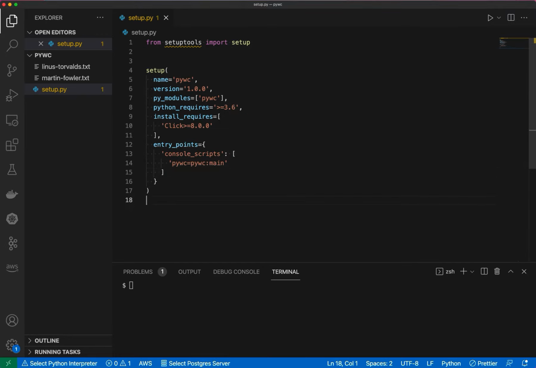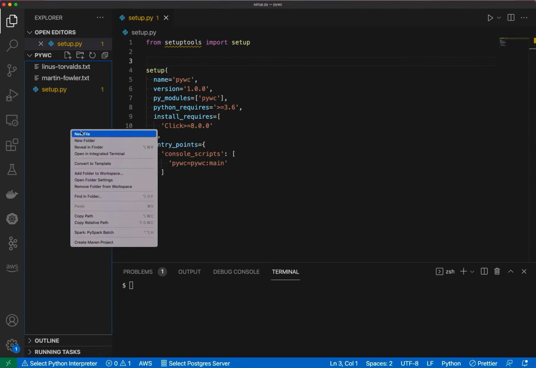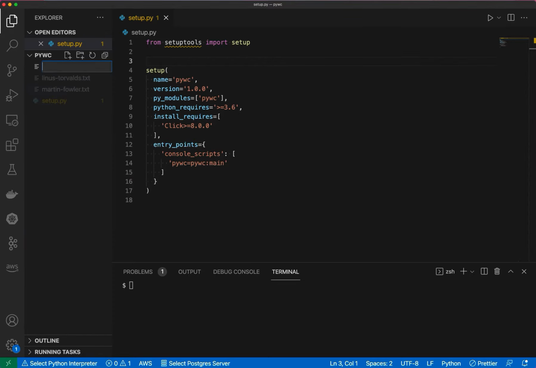So just like that. All right, since that's done, the next thing to do is to start implementing this pywc Python file.